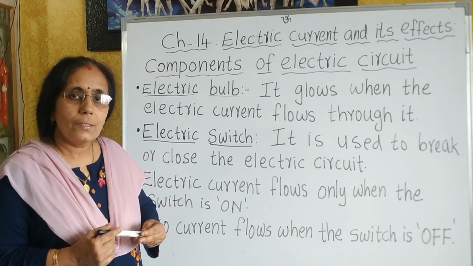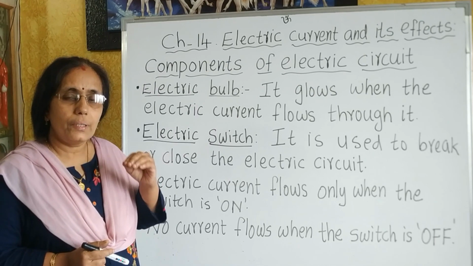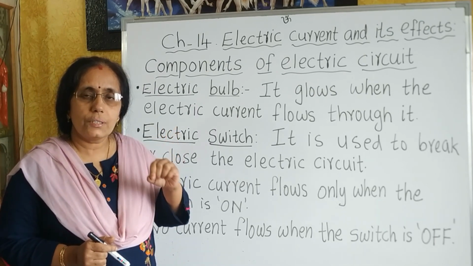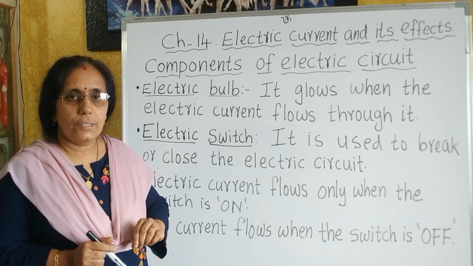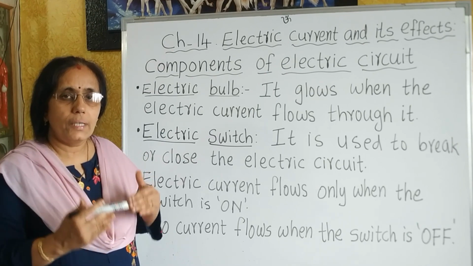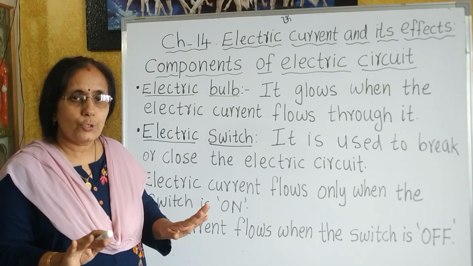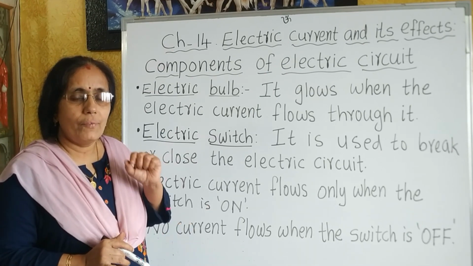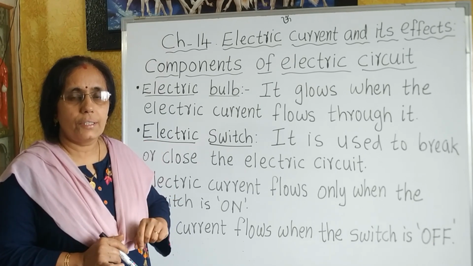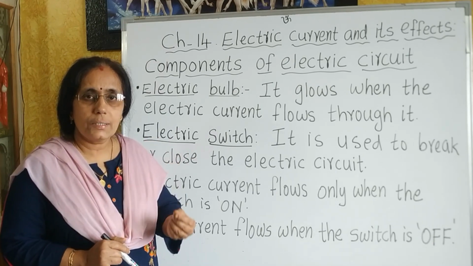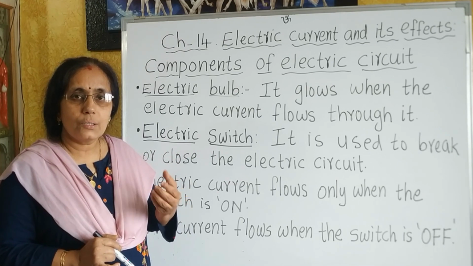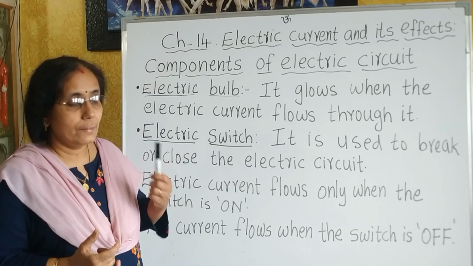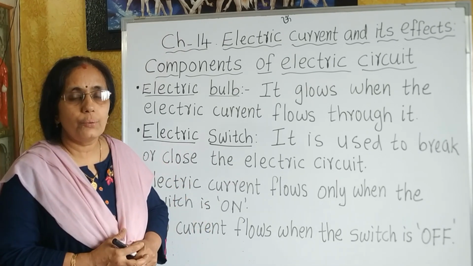To break means to keep the circuit incomplete. So, when the switch is in the off condition, the circuit becomes incomplete and the current stops flowing. And when the switch is in the on condition, the circuit is complete, the circuit is closed and the electric current starts flowing through it.